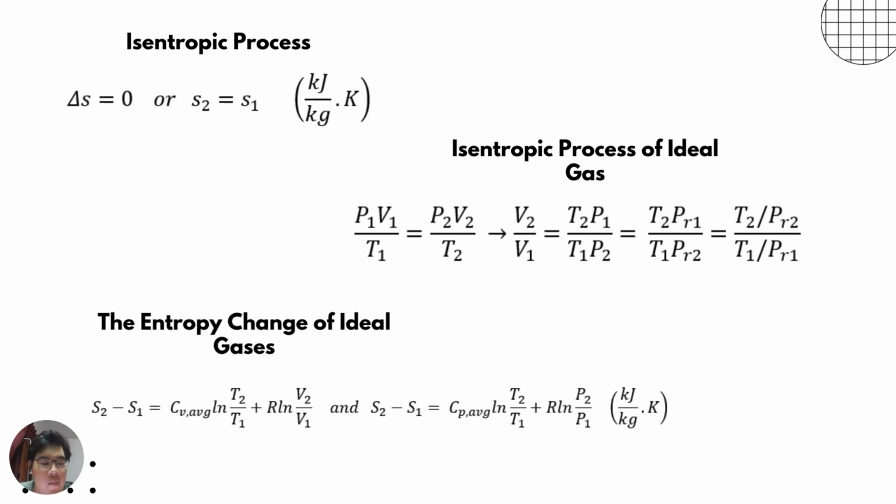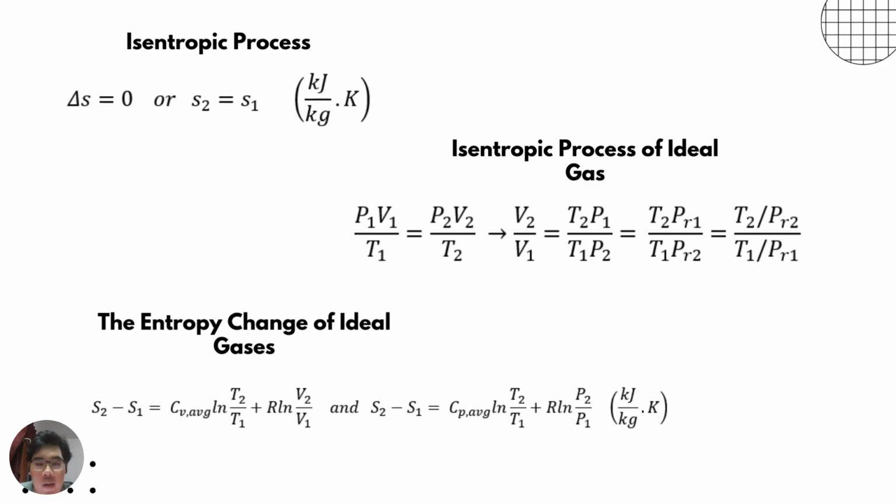And we get the formula P1 V1 over T1 equals P2 V2 over T2, and V2 over V1 equals T2 over T1, and P2 over P1 equals PR2 over PR1.